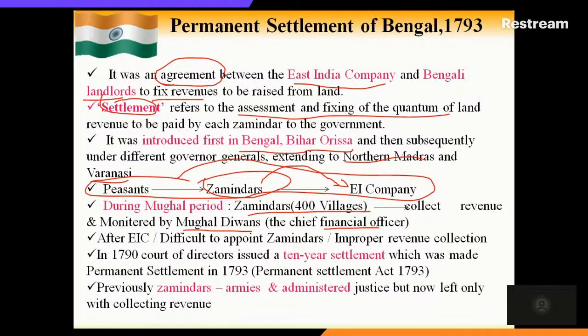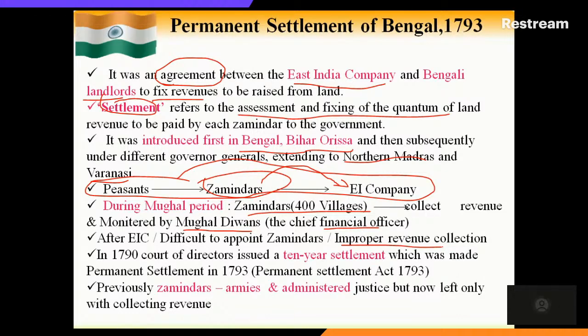Instead of collecting land revenue from each person, they felt it was better to collect it through appointed persons, so-called zamindars, who were already doing the same under the Mughal period. Because of the problem in appointing zamindars, they had improper revenue collection.